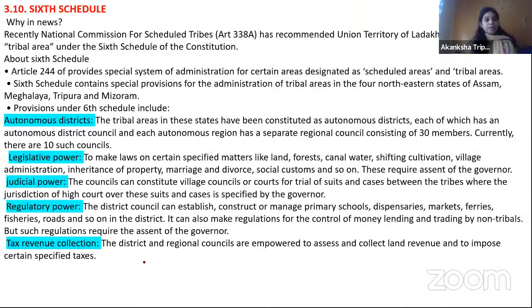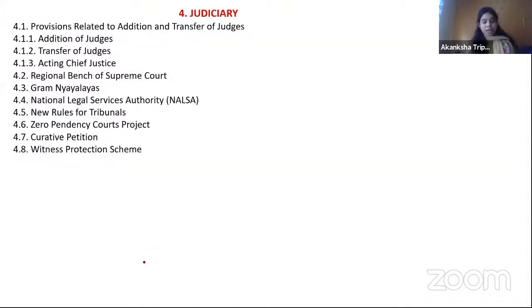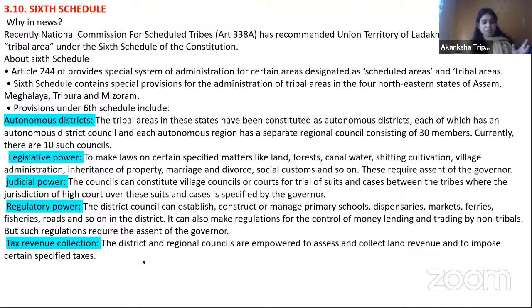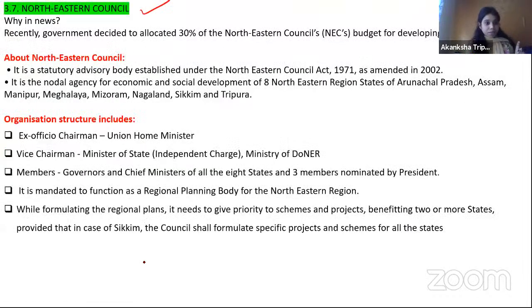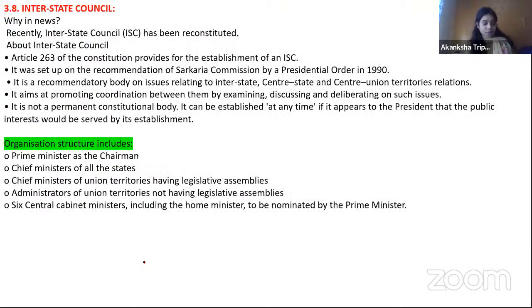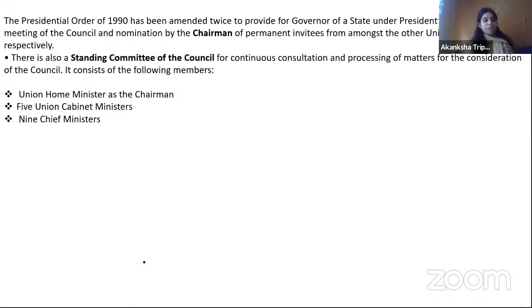That's it. Then we will be discussing the 6th schedule. This is an interesting topic, so that we will discuss tomorrow. So we are left with 2 topics that we are going to cover tomorrow. One is 6th schedule, another is Northeastern Council. So with this, almost half of the topics are covered in polity. Only judiciary and one miscellaneous topic is remaining in the picture. So maybe that will also be covered in the coming classes, and then we will initiate economics or current affairs.